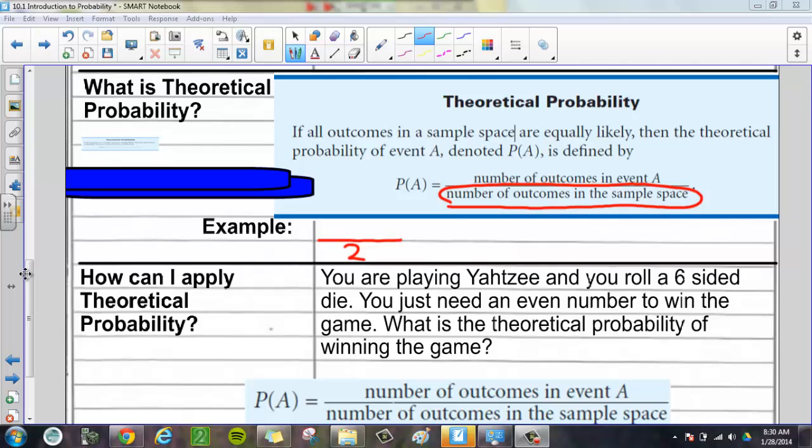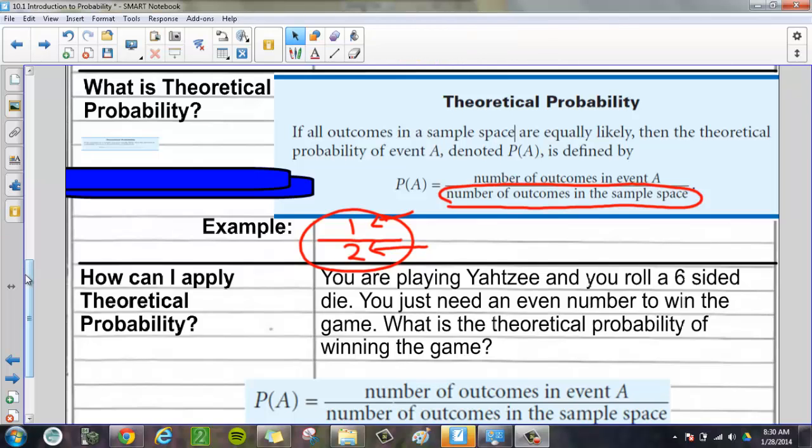Now, let's say you win the argument if you get a tail. So the number of outcomes in the event is getting a tail. How many outcomes can you win this event? There's one way you can win it, by getting that tail. So in this situation, the probability of winning your argument is 1/2 for getting that tail. One way to get the tail, but there are 2 ways when you flip the coin. So that's what theoretical probability is.